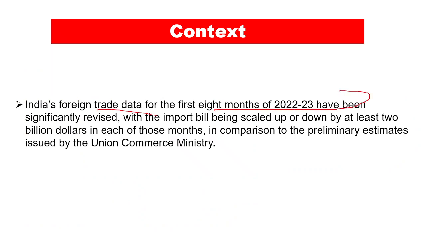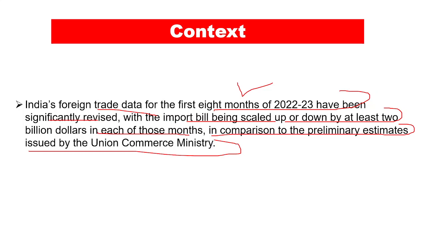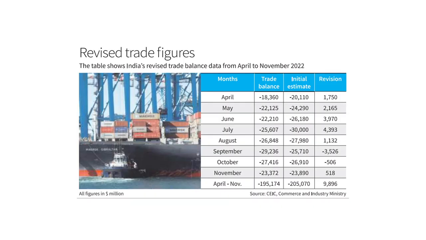of 2022 to 2023, that is April to November 2022, have been significantly revised, with the import bill being scaled up or down by at least $2 billion in each of these months in comparison to the preliminary estimates issued by the Union Commerce Ministry. If you look at the data, it is the trade balance. The initial estimate of the trade balance for April, for example, was 20,110. Now it has been revised to 18,360.